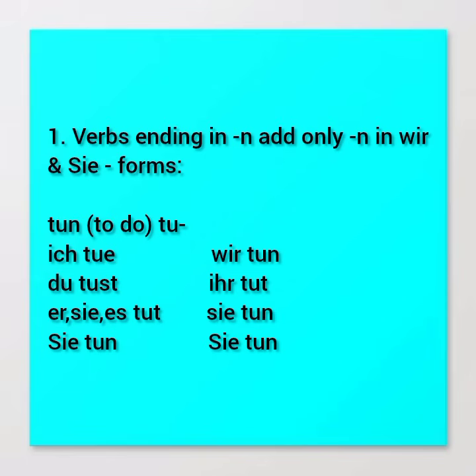Right, so Sie tun, wir tun. You can now see we are adding only N, not EN, because the original verb is tun. So, wir tun, and then ihr tut, you are doing, and then sie tun, they are doing. Then lastly, Sie tun, you are doing.